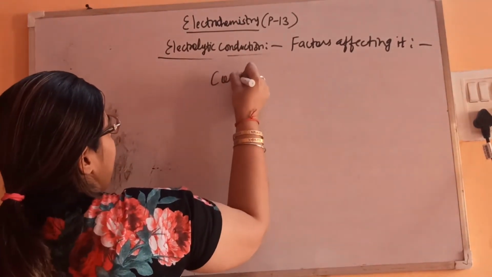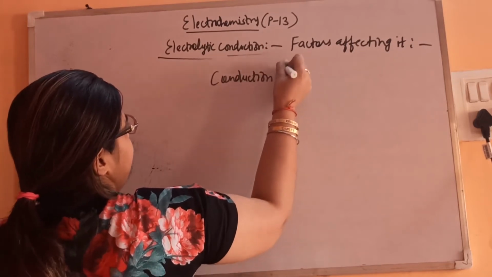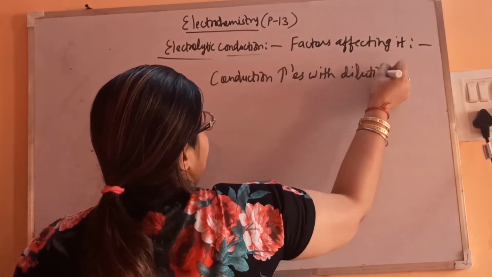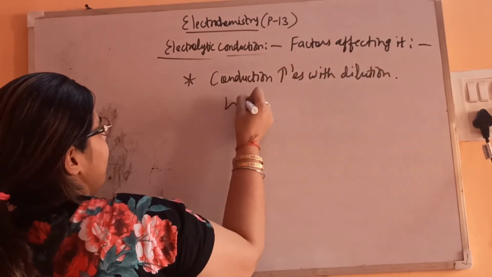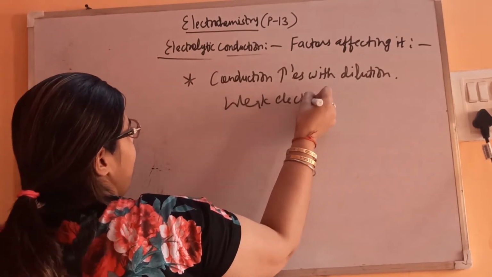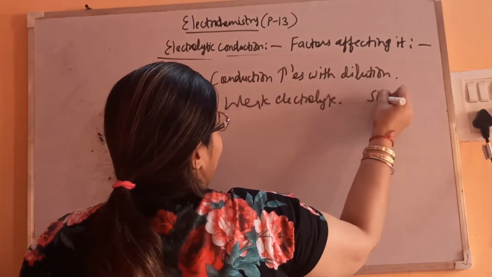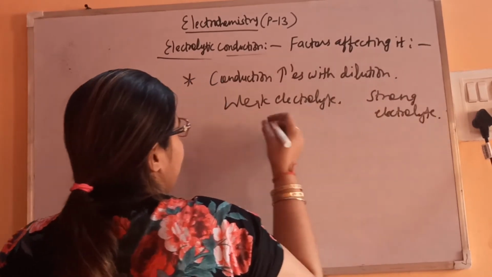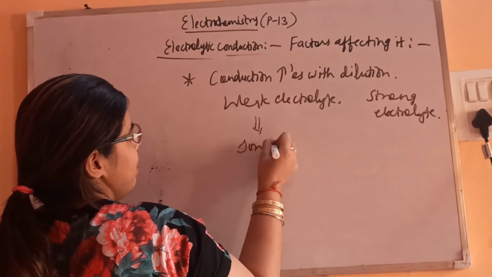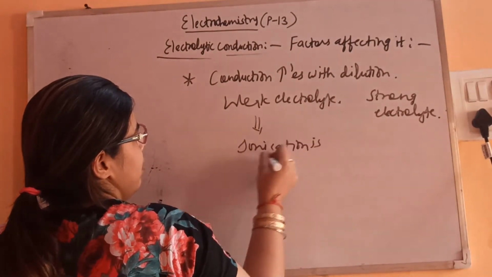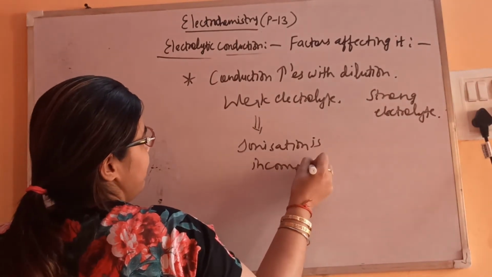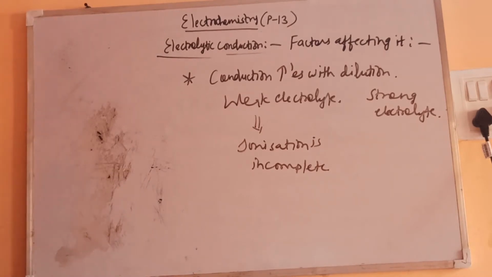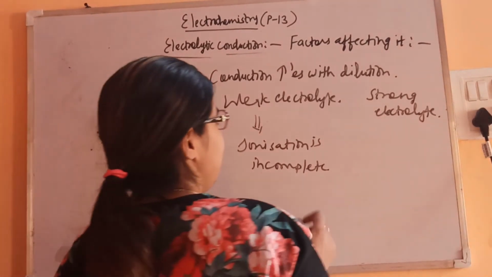So conduction increases with dilution. Why? Because in the case of weak electrolytes, ionization is incomplete. If the concentration is more, it will not be able to ionize completely. When we dilute, only then will it start ionizing. So this is the reason for weak electrolytes.